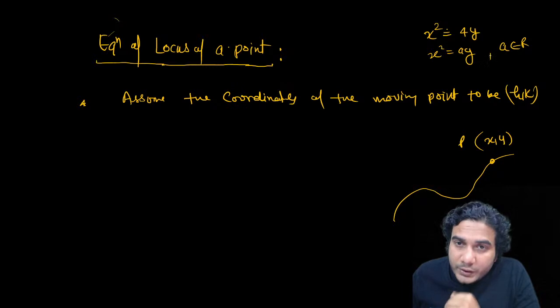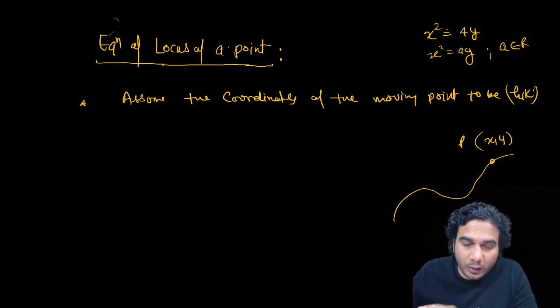So the equation of a locus of a point which is moving on a fixed curve should not involve any parameter in its equation. That is the simple rule.